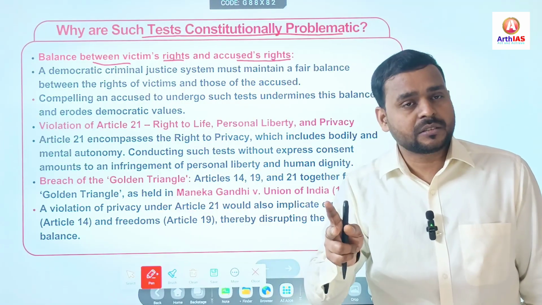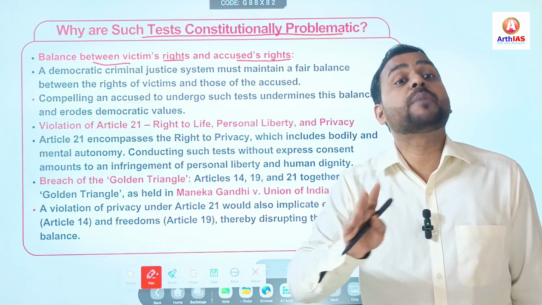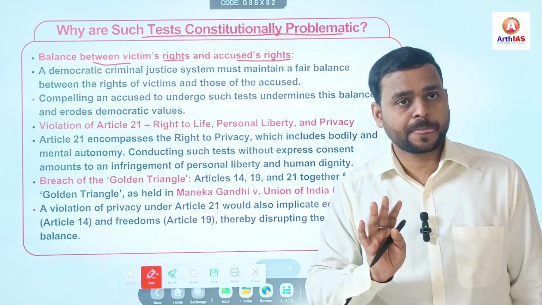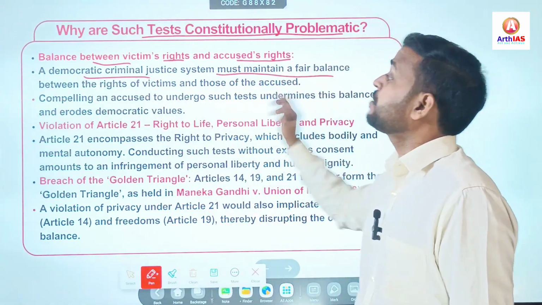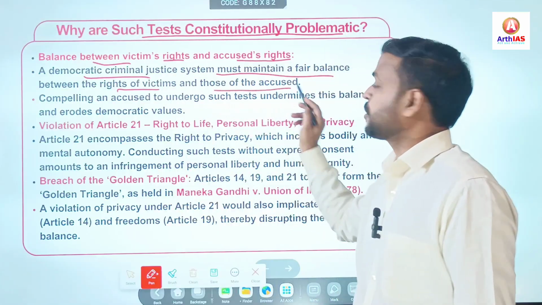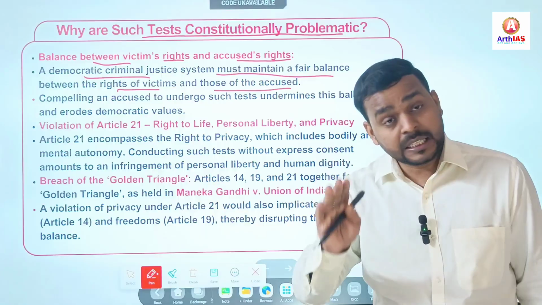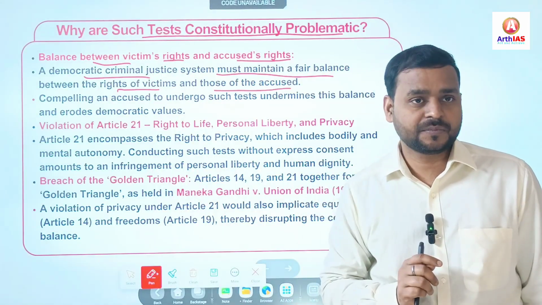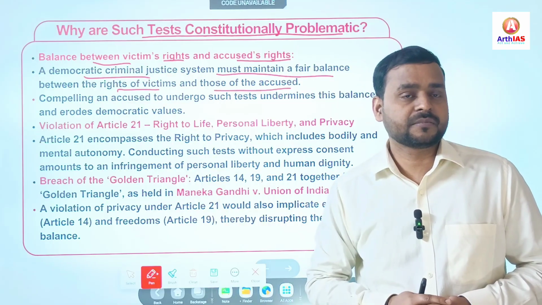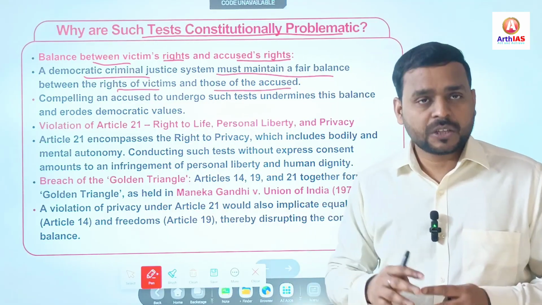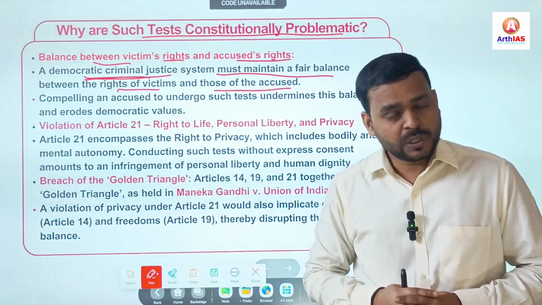Both have rights, and their rights should be balanced and fair. A democratic criminal justice system must maintain a fair balance between the rights of the victim and those of the accused. Even if a person is a terrorist, he or she has certain rights. If you are a victim, you have certain rights, and it should be balanced. That is what a democratic criminal justice system should include.